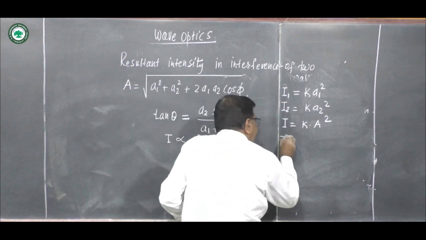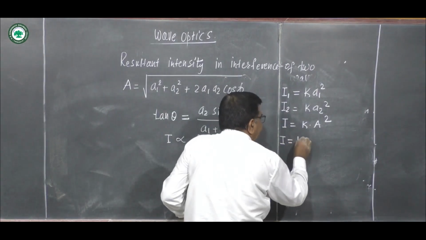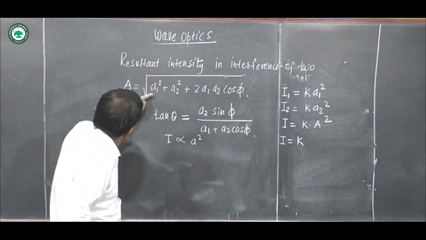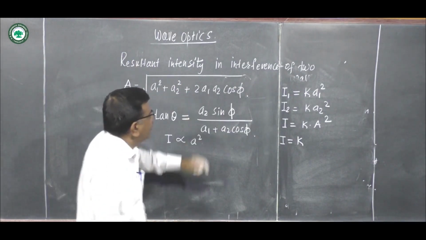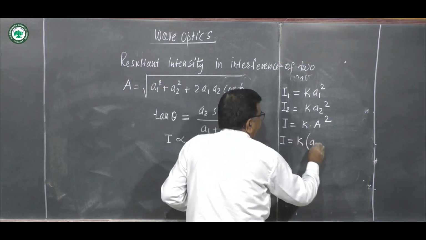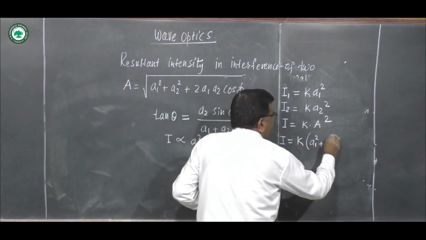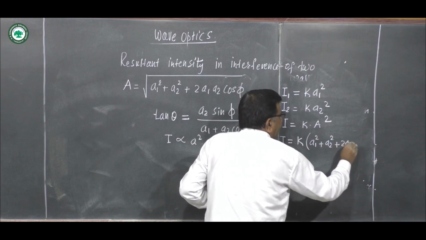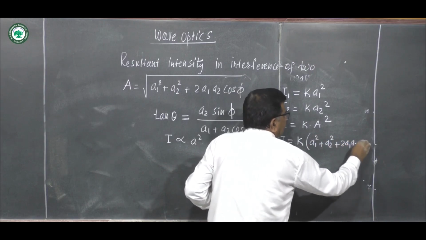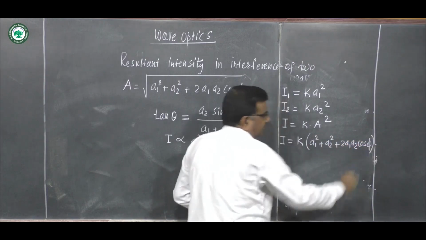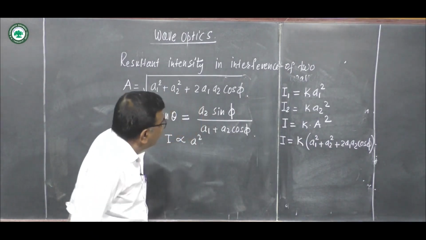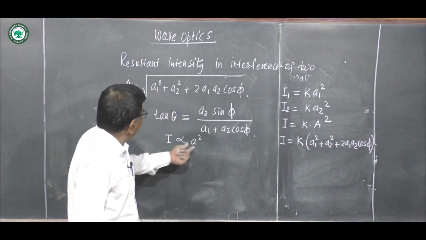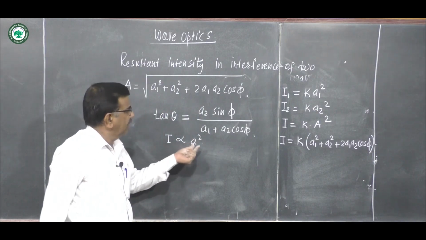Or this resultant intensity I is k times A1 square plus A2 square plus 2 A1 A2 cos phi.